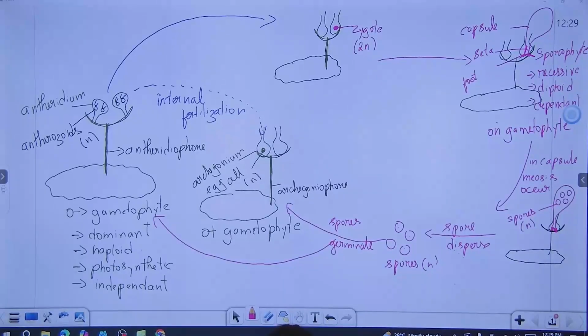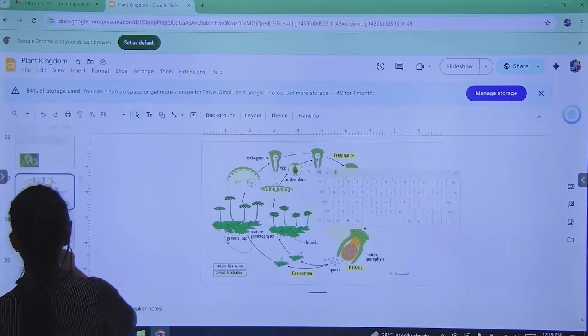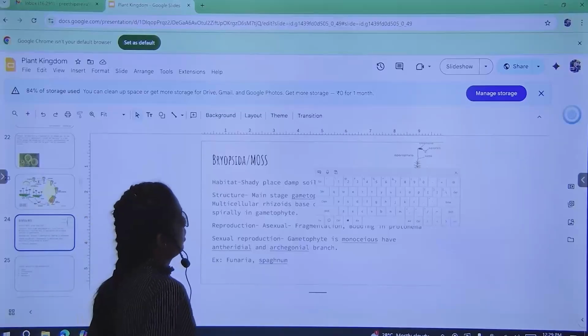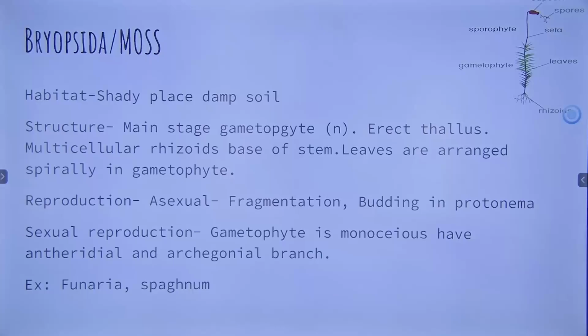Okay? See, in our body we can say this is dorsal, this is ventral, you can differentiate. But these are so completely flat that you cannot differentiate both the sides. We say dorsoventrally flat, and the same thing we say for tapeworms. Tapeworms are so thin, so flat, so you cannot say which is its dorsal side and which is its ventral side. Got it? Okay. Now put heading as class Bryopsida / moss.